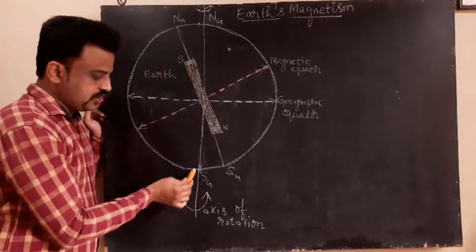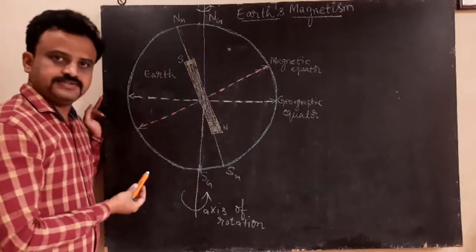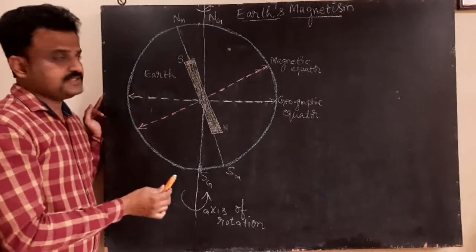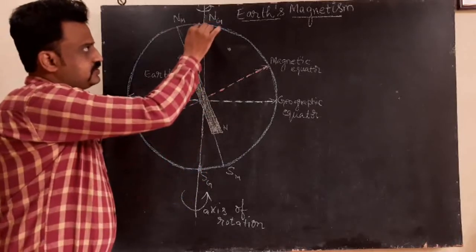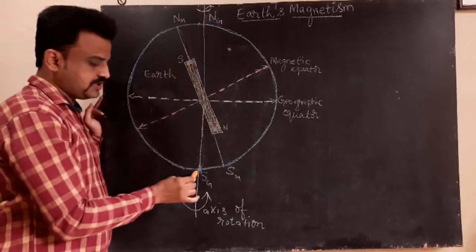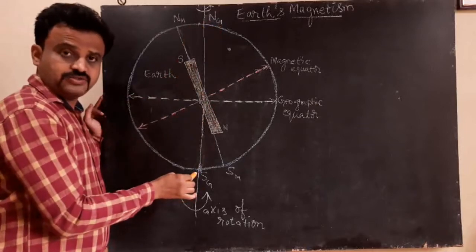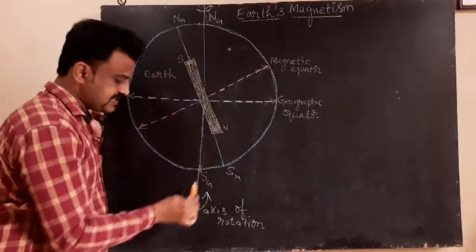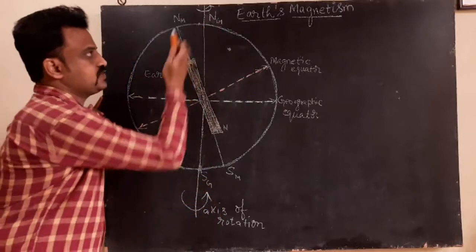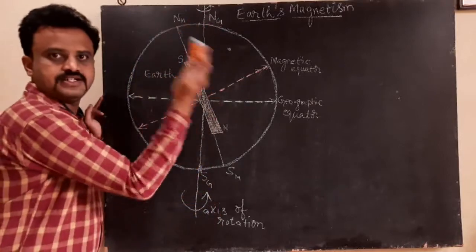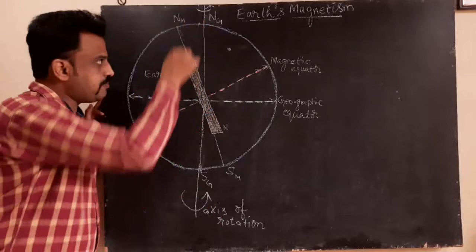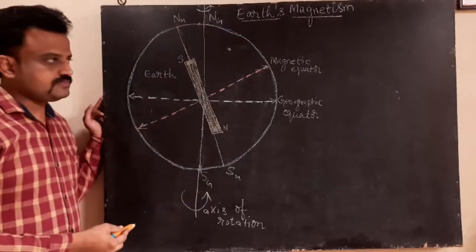And this is the geographic south pole of the Earth. And the line passing through the geographic north and geographic south is the axis of rotation. Earth is rotating about this axis.